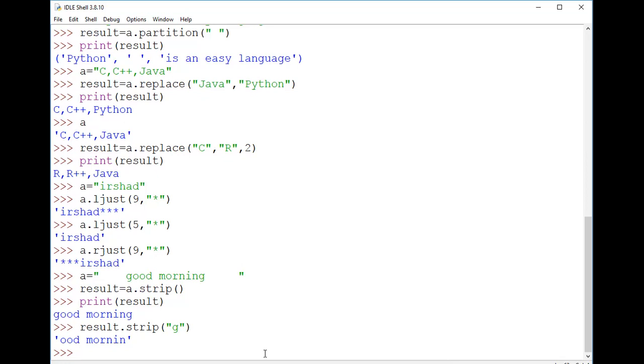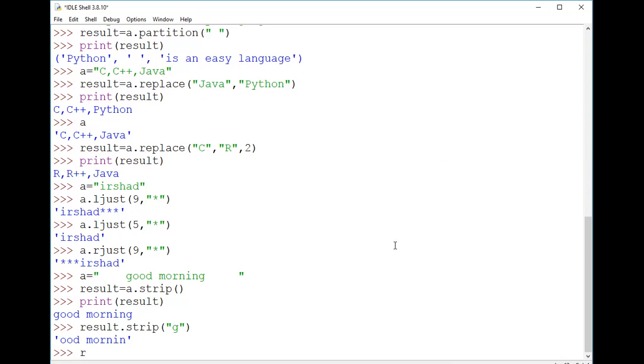Because it will delete from the last and it will also delete from the first. But if you want to delete G only from the first position and you don't want to delete G from the last one, then you can use another method called left strip, or simply L strip.